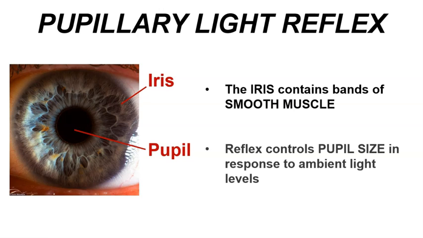And the pupil is the aperture in the middle of the iris that lets a certain amount of light into the eye. So this reflex, the pupillary light reflex, controls the size of the pupil that's in the center of the iris. Light that is too bright can damage our retina, which is the sensory structure that's located at the back of the eye. And so the pupil tends to constrict to let less light into the eyeball. In dim light, we see that the pupil will dilate, essentially to let as much light into the eyeball as possible. So the pupil will tend to constrict in situations where the ambient light is very bright in order to prevent damage to the retina.